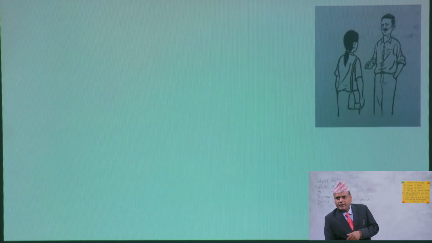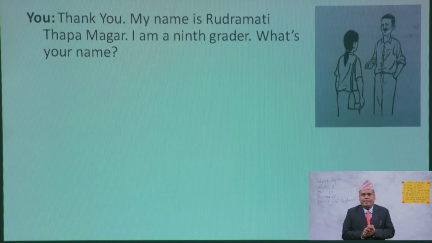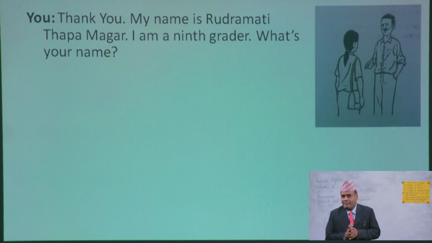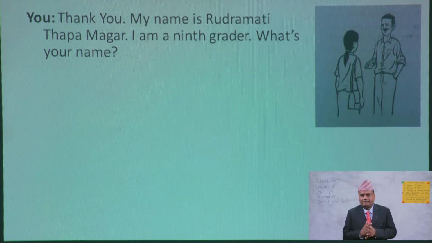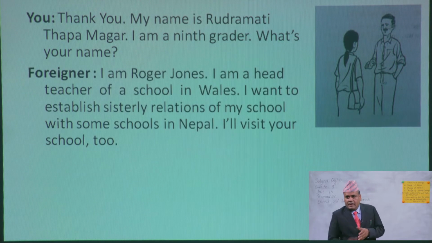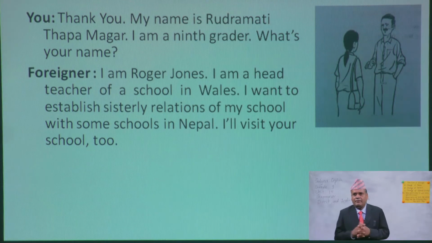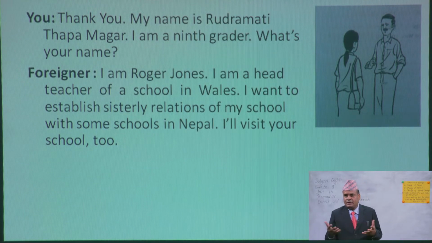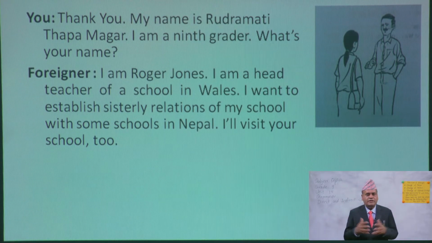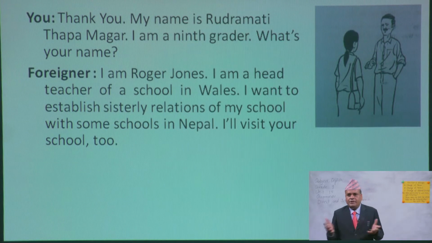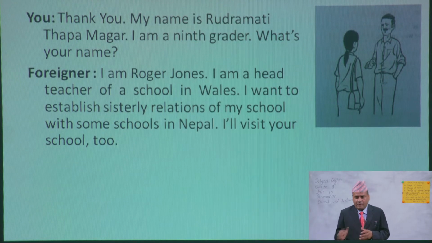Okay. And now you see, thank you. My name is Rudramati Thapamagar. I'm a 9th grader. That means I study in grade 9. Okay. What's your name? See, you asked. And the foreigner, I'm Roger Jones. I'm a head teacher of a school in Wales. I want to establish sisterly relations of my school with some schools in Nepal. I'll visit your school too, the foreigner said.